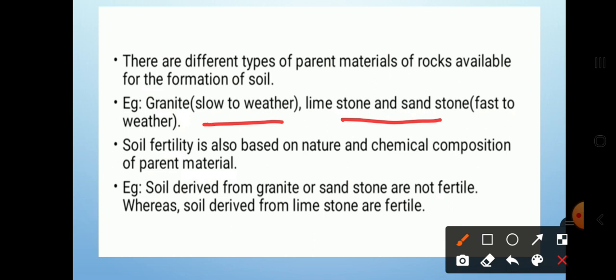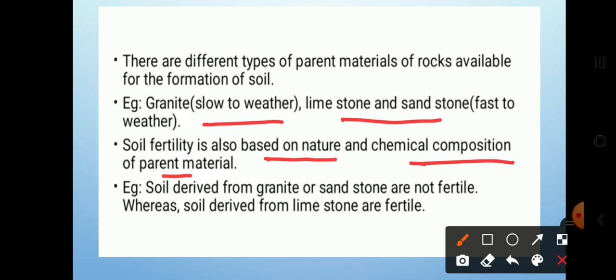So the soil fertility, whether the soil is fertile or not, means whether it is suitable for plant growth or crop growth. The fertility is based on the nature and the chemical composition of the parent material. The soil fertility depends on whom?